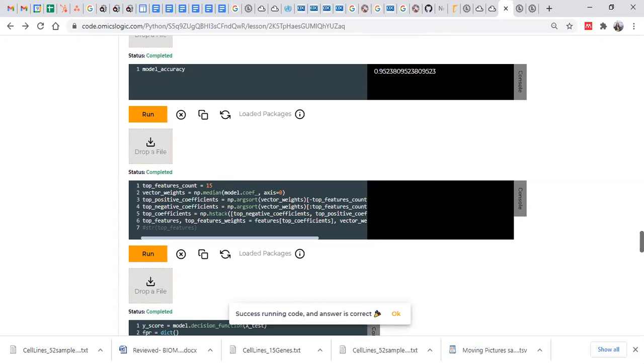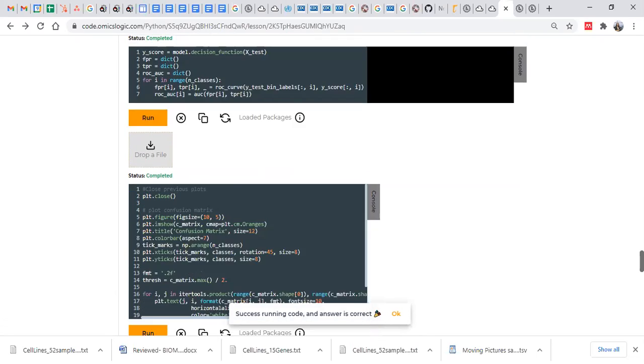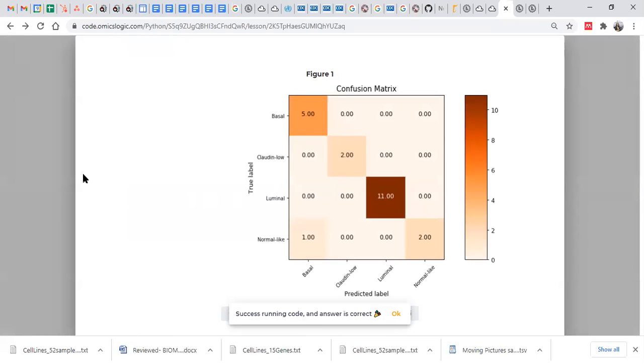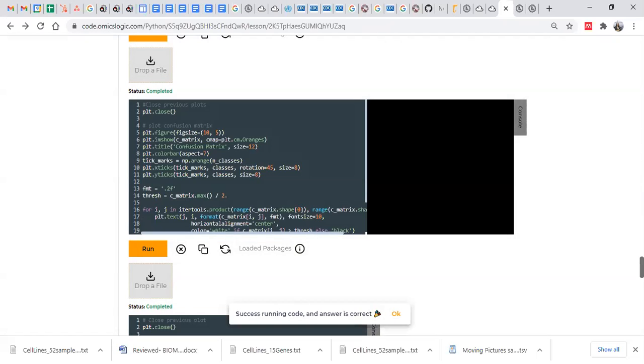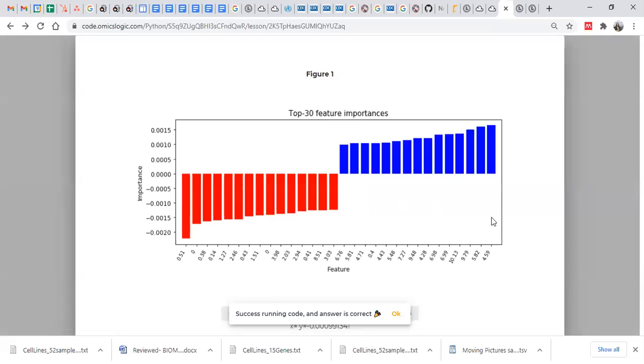Then here we are just selecting the features and printing those features. These are all the same things. Here we again plot the confusion matrix. If you want to plot that, you will get other results as well. Here we are selecting 30 important features. If you remember, based on performance, some features affect performance positively and some negatively, so you can select your features and make that cutoff.